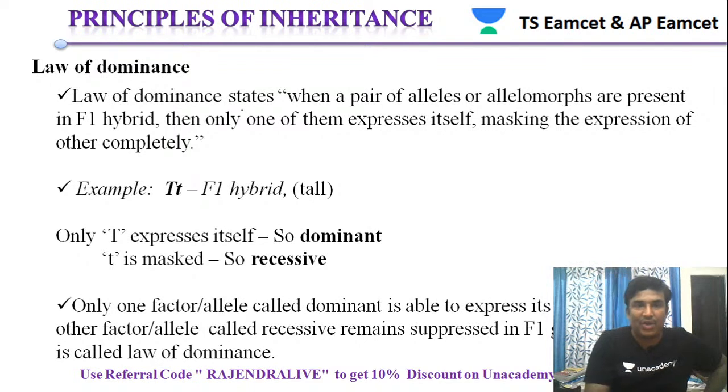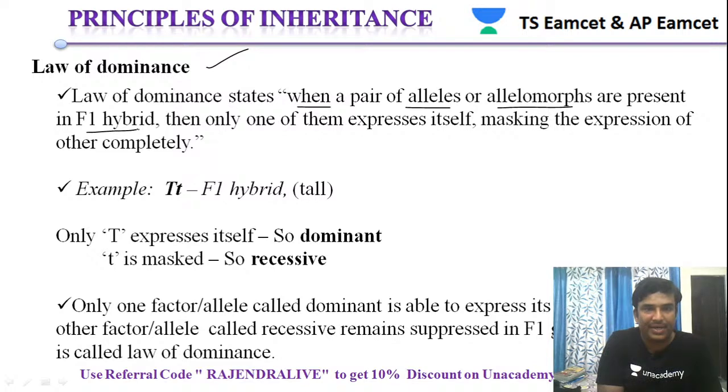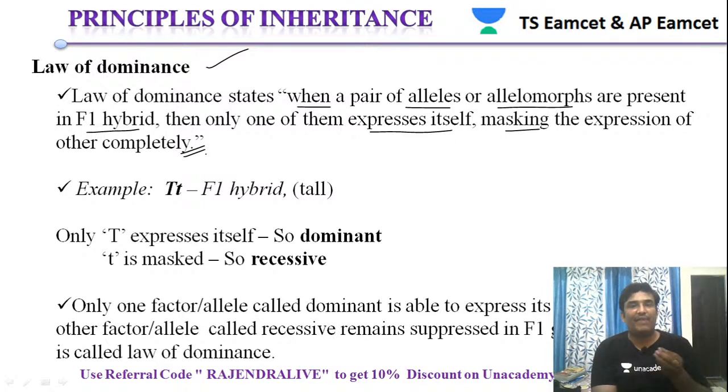Now, let us see what the law of dominance states. How do we define the law of dominance? The law of dominance states that when a pair of alleles or allelomorphs are present in the F1 hybrid, then only one of them expresses itself, whereas it completely masks the expression of the other. So that means in the F1 generation only one of the alleles will be expressed and the other one will be completely masked. Okay, so that is called the law of dominance.